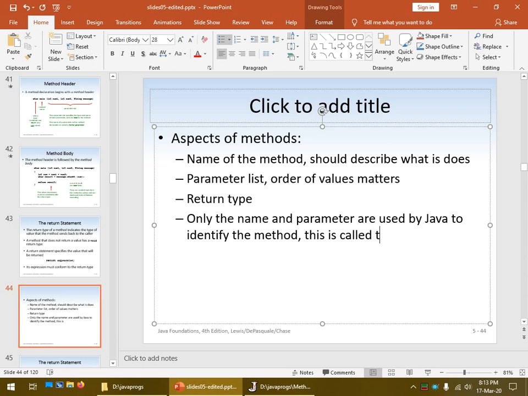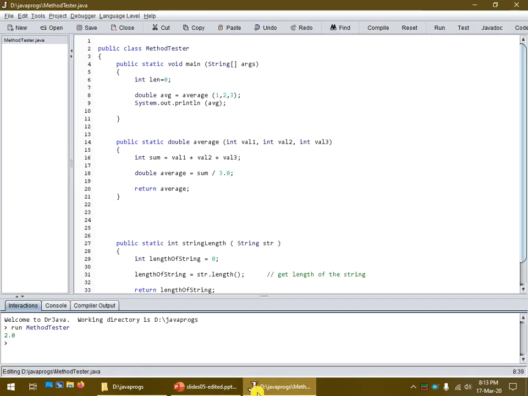This is called the method header. So whenever we're referring to something called the method header, that's actually what it is. So if we look at our program over here, the method header is the name of the method called average and the list of those values.